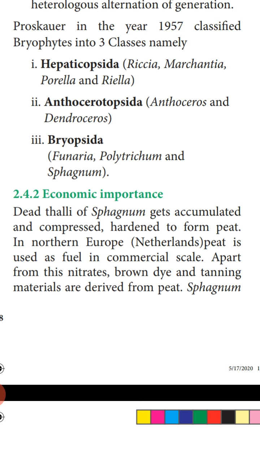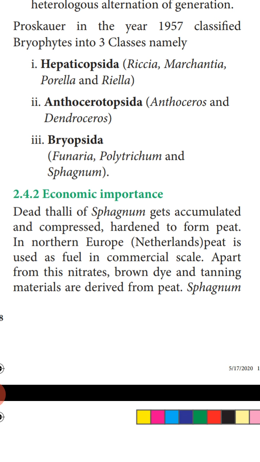So here we have studied that, according to Proskauer, the bryophytes are classified into three classes: Hepaticopsida, Anthocerotopsida and Bryopsida. Hepaticopsida are the simplest form of the bryophytes. Here the plant body is thallus-like. Protonema stage is absent. Rhizoids are unicellular. In the sporophyte stage, foot and seta are absent, only capsule is present.